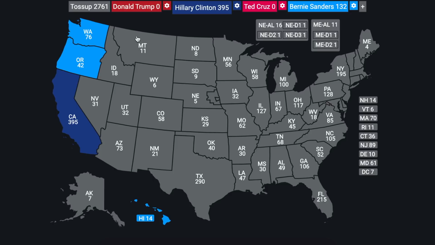In the state of Alaska, Donald Trump will win its 7 electoral votes. No surprise there. He won the Republican primary there in 2016 by a good margin, and thus he will take its 7 electoral votes. So now you guys understand how it works, and I am going to start speeding through these one by one.